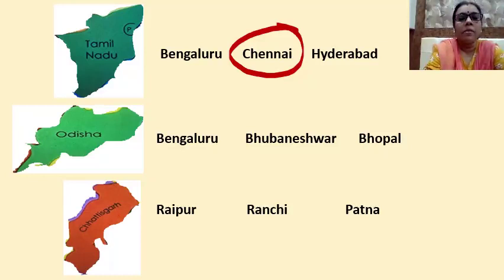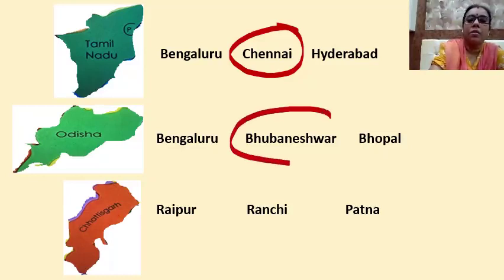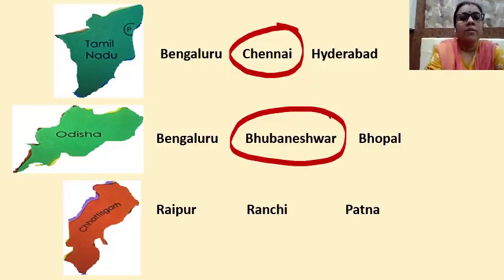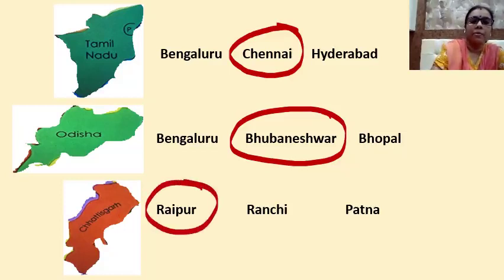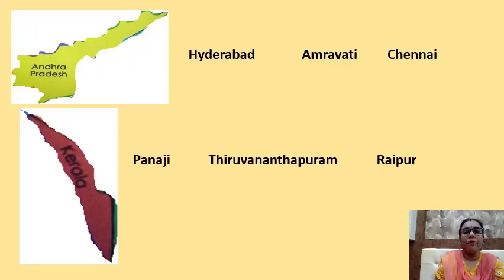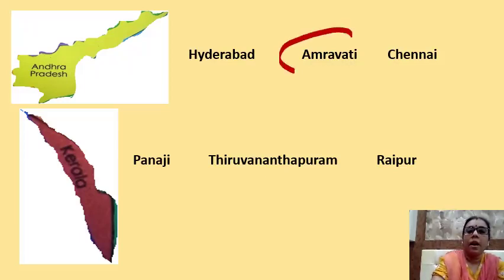Odisha. The capital of Odisha is Bhubaneswar. Chhattisgarh. The capital of Chhattisgarh is Raipur. The capital of Andhra Pradesh is Amravati.